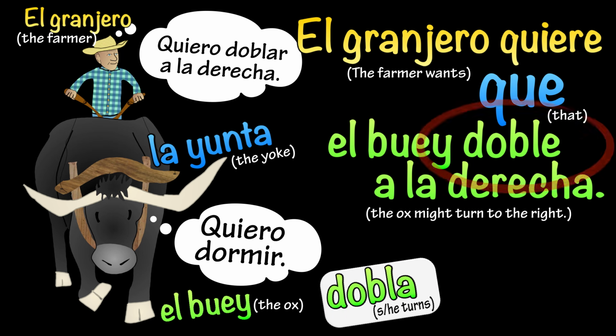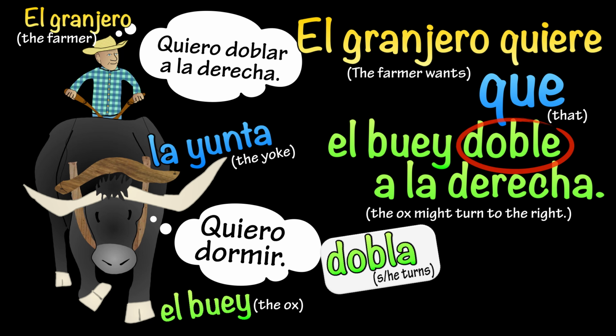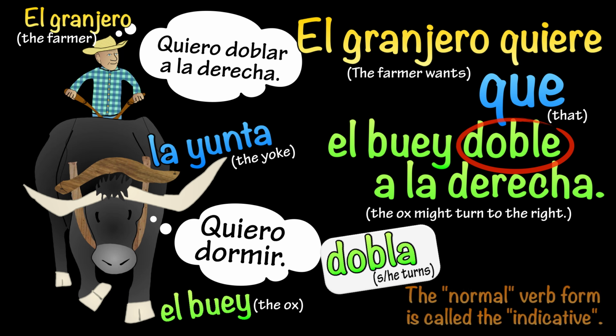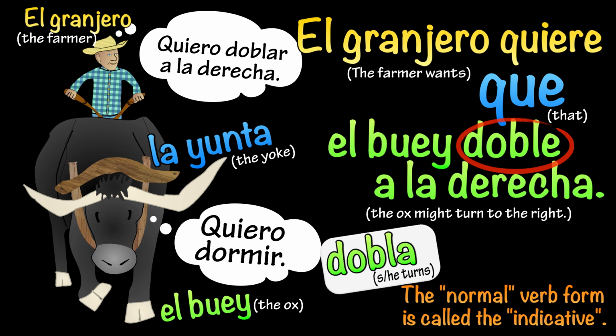Weird. Look how when the farmer wants someone else to do something, the second action doesn't follow the normal rules of the present tense. Dobla would be he or she turns, but here it says doble, which is kind of like he or she might turn. This is called the subjunctive. What we might consider the normal form of the verb is called indicative, since it indicates reality.